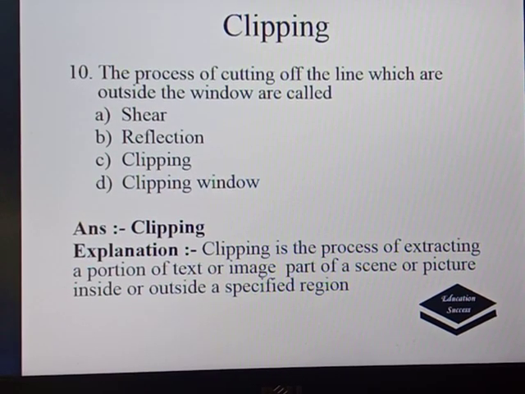The next question: the process of cutting the lines which are outside the window is called shear, reflection, clipping. Again, it is a simple question, as we have already discussed the definition of clipping. Clipping is the process of cutting off the part of a picture which is outside the window. So clipping is the process of extracting a portion of text or image, part of a scene or a picture, which is inside or outside a specified region. So the correct answer here is clipping.